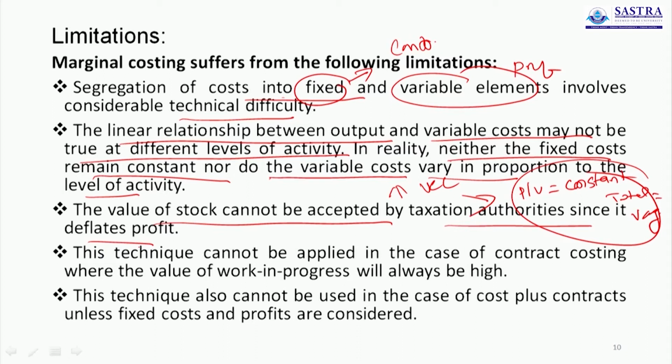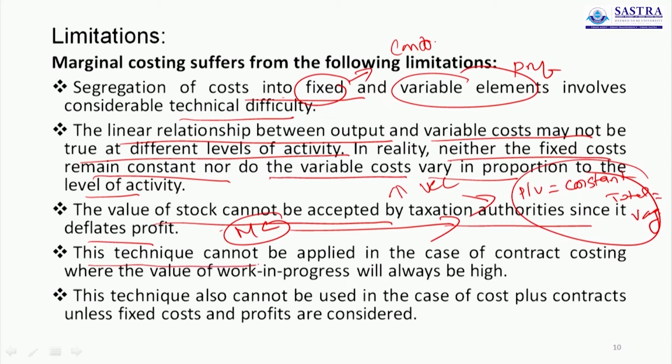Whenever we file the income tax return, whenever we submit our financial records to the income tax authorities, we have to measure the value of stock only based on that formula. But here we calculate the value of stock and work in progress at marginal cost. So this valuation method cannot be accepted by the taxation authority.